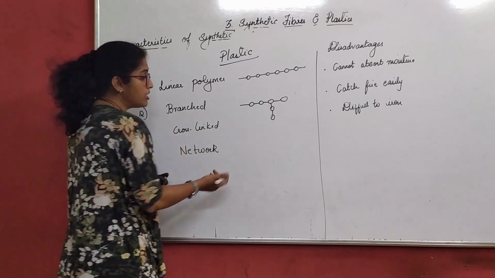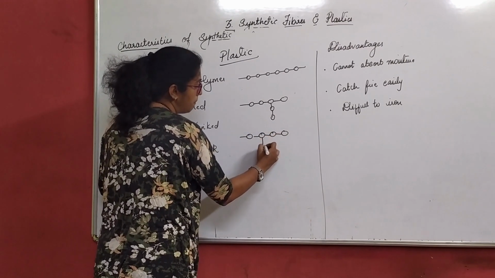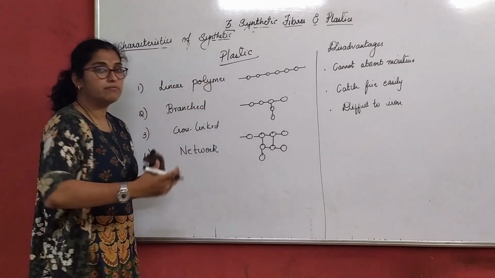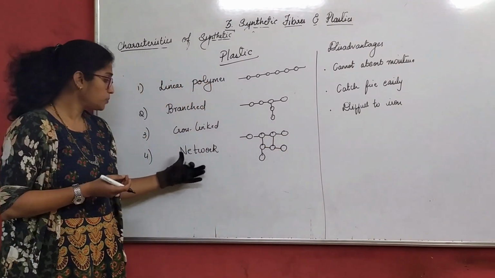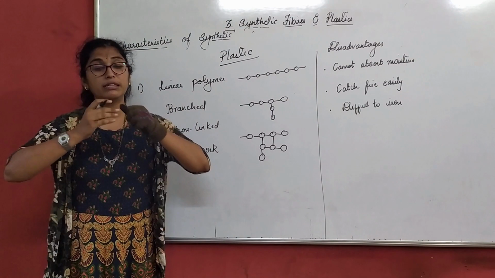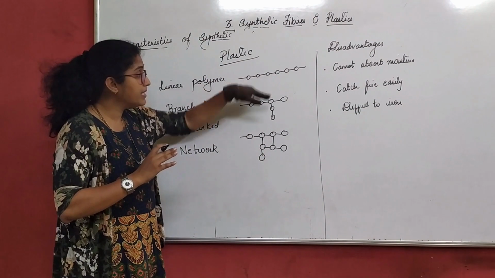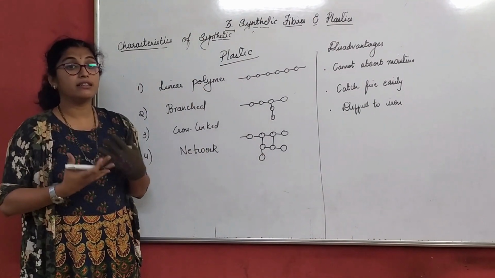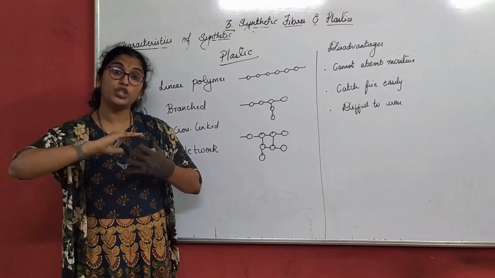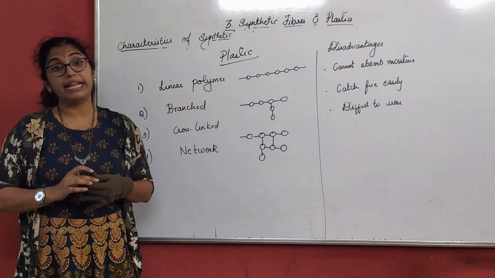Cross-linked polymer. Cross-linked will come in one form of a branch itself. But again, now this will get linked here. This might link here. There is an interlink between each other. Network polymer. Now network polymer is something where you have two or three polymers. Like this is one network, this is one network, this is one network. I mix all three and make one network. That is called a network polymer, where two or three different types of polymer chains are mixed to form a network polymer. Now we move on to the next one.